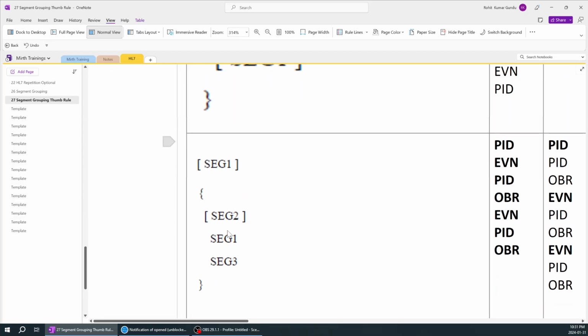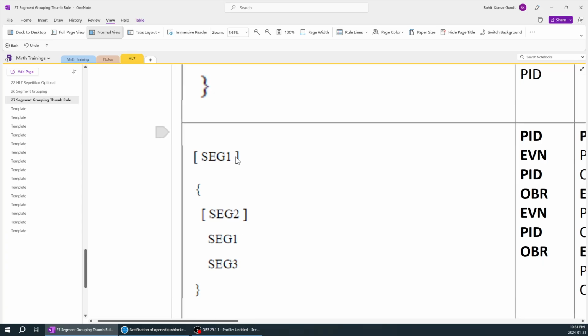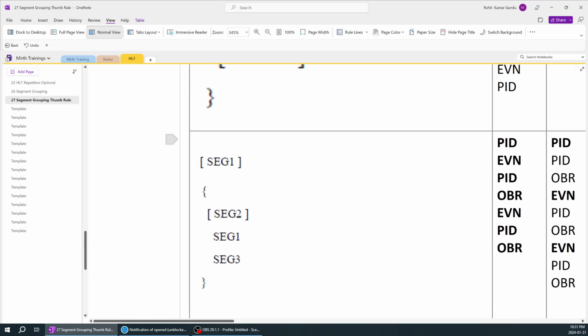Now again, in this case, you can see there is segment 1. Think that this is being used at least once. Again, there is segment 2, and this is optional. If we remove this optional one, automatically segment 1 comes again, meaning segment 1 here and segment 1 here can repeat. This means it is an improper segment. That is the thumb rule to identify and score marks in the exam.